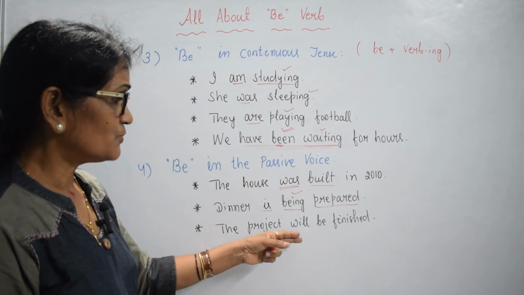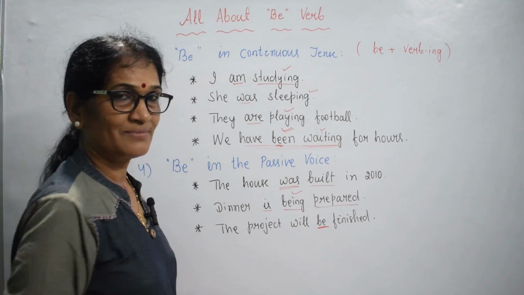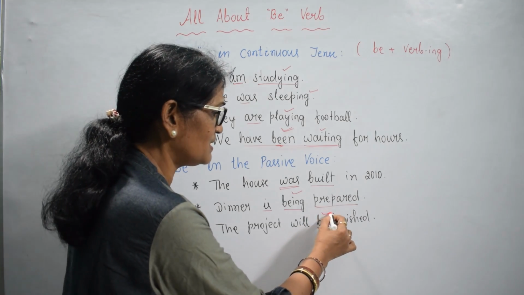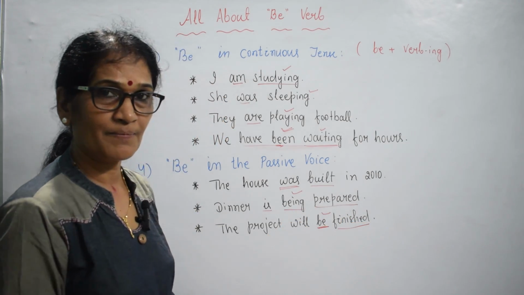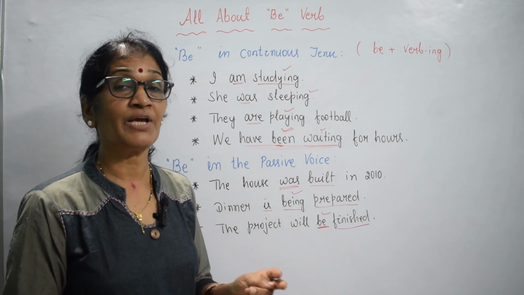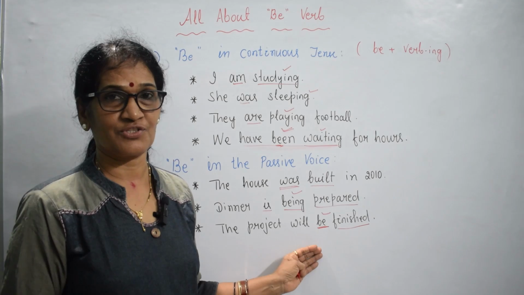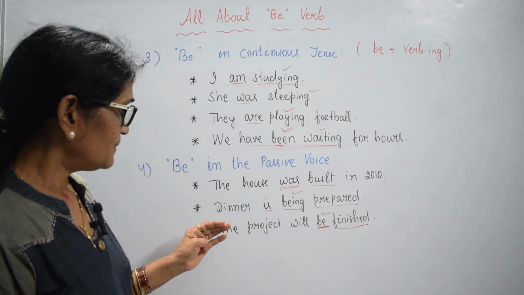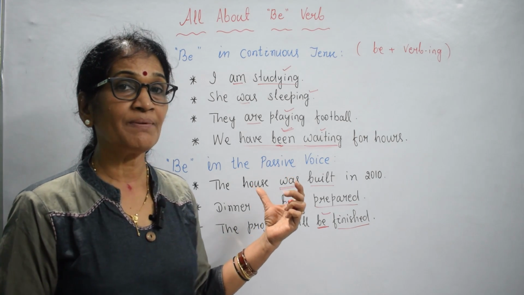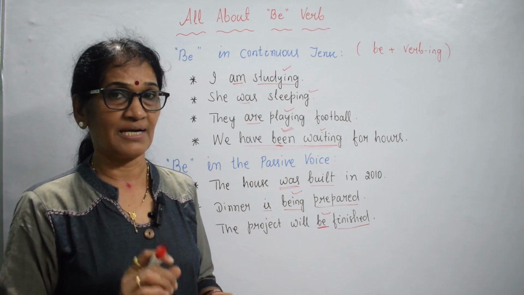The project will be finished. For future, we use be, right? The project will be finished. Be verb plus past participle form of verb. In passive structure, we use be verb. Without be verb, we cannot frame continuous structures and also passive structures, right? When you frame passive structure, there you focus on the receiver of the action.